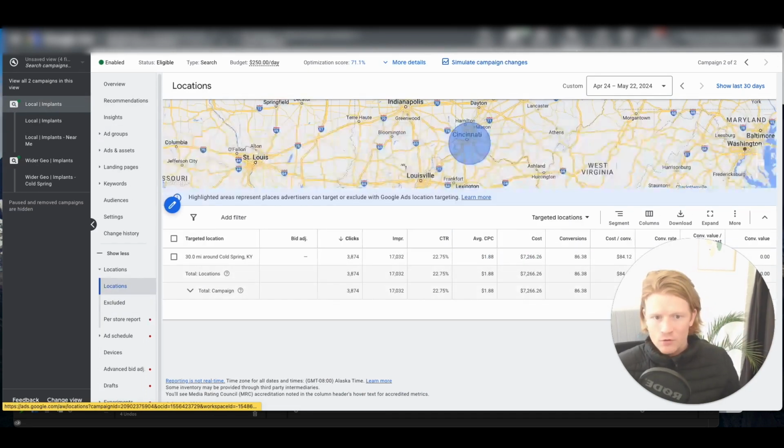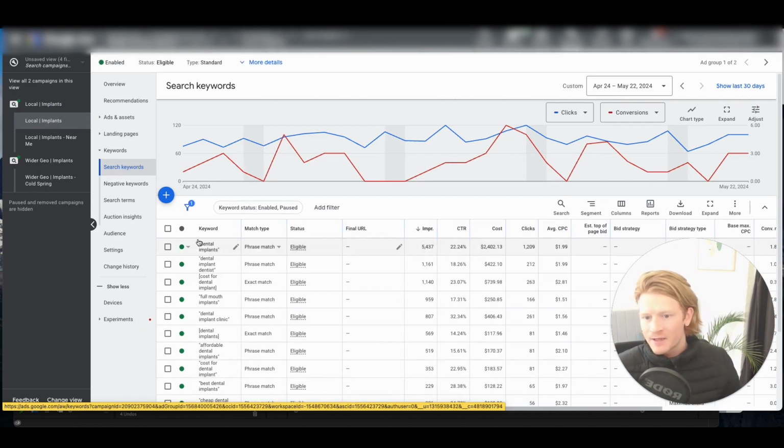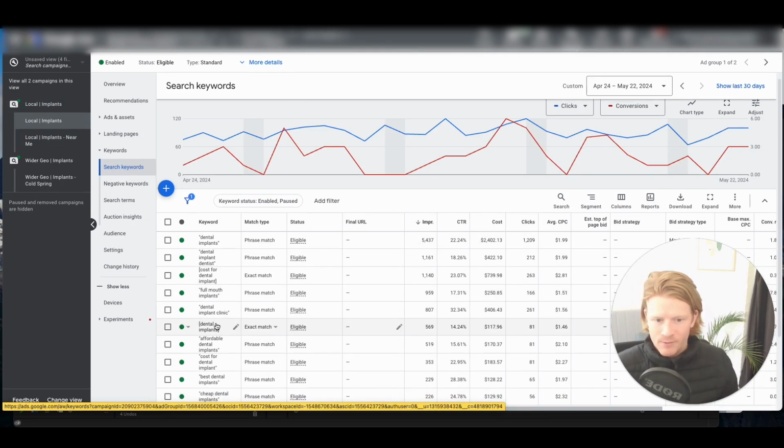Inversely, we have this other one. This is our local campaign. This is only 30 miles, so much more narrow here. And we're getting anyone looking for implants with this ad group. So just implants, dental implants, cost of dental implants, and so on.